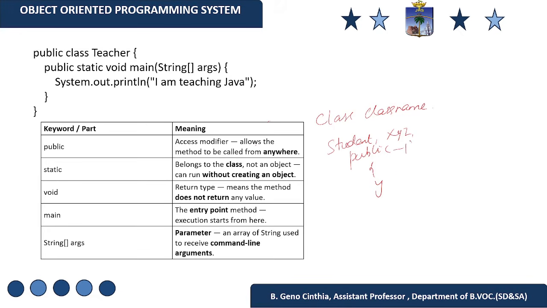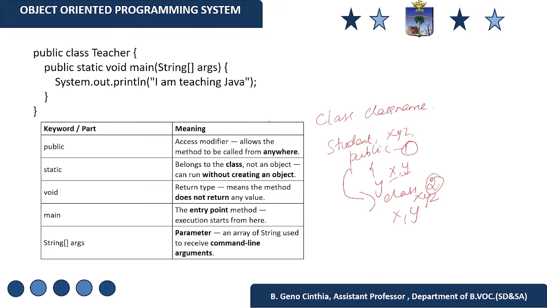Say this is class number one. If I'm using another class called XYZ and I need to access the properties of this class, such as variables X and Y, I will be able to access them from this class when it is declared as public. The next one is static.